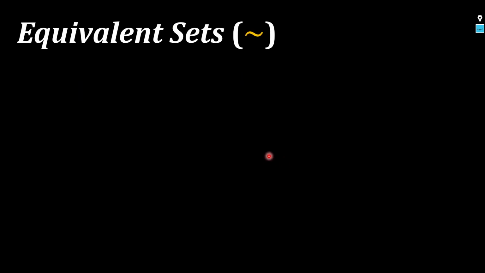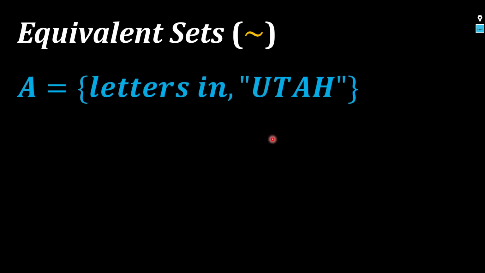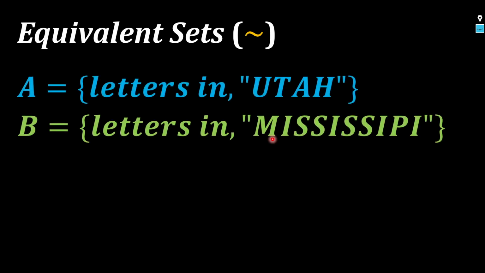Equivalent sets. Sabi natin, pag ang sets ay equivalent, pareho sila ng bilang. Pareho sila ng cardinality. So, let's say we have sets A and B here. A is the set containing the letters in the word Utah, and B is the set containing the letters in the word Mississippi. Now, if you look at set A, and if we recall also our previous lesson, and when we write this notation, remember, what does that mean again?